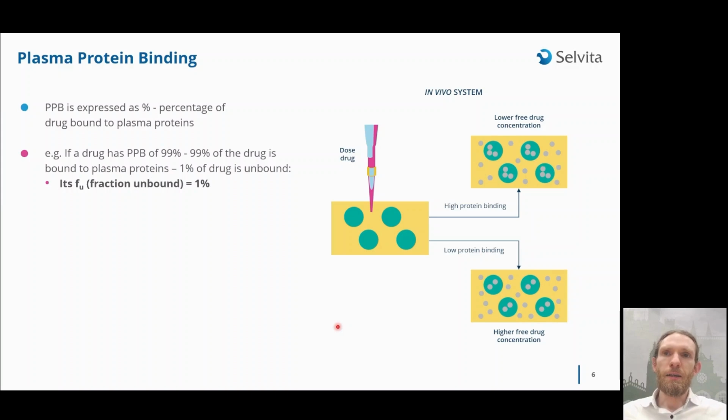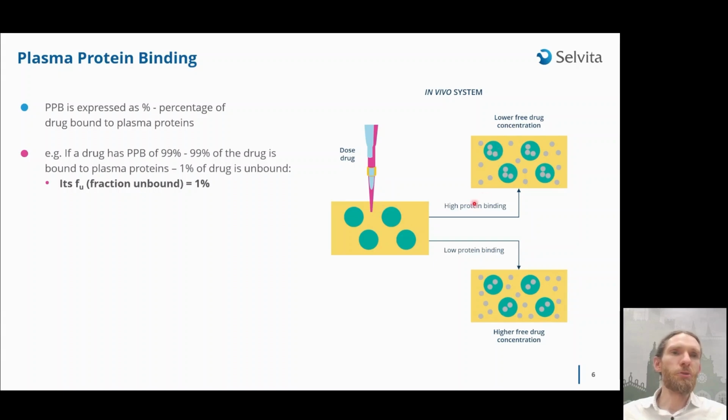PPB is expressed as a percentage of drug bound to plasma proteins. So if a drug has a PPB of 99%, it means that 99% of the drug introduced is bound to plasma proteins, and only 1% of drug is unbound. Thus, the value that we'll see in our medicinal chemistry programs is fraction unbound, which will be 1%. 1% of the drug is unbound.